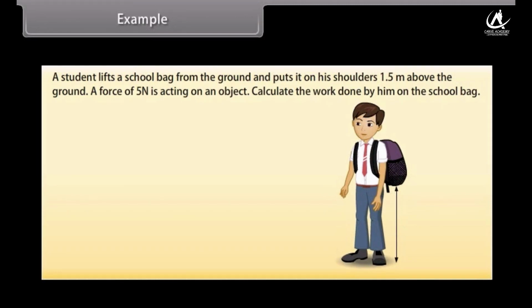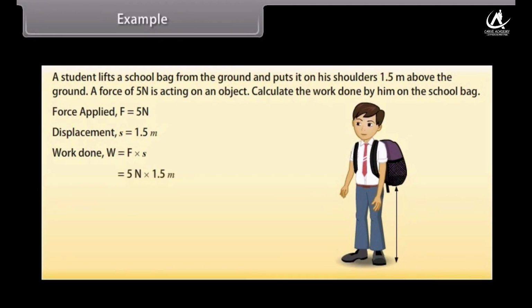We can see that here force applied is 5 Newton and displacement S is 1.5 meter. We know that work done is equal to force into displacement. Therefore, we get work done is equal to 7.5 Newton meter or 7.5 joule.